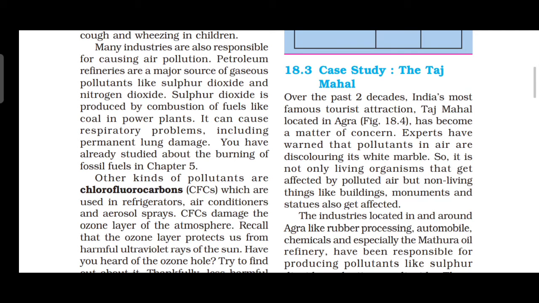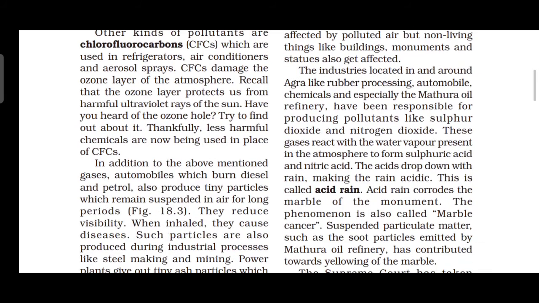Because of these oxides, they finally react with water vapor present in the atmosphere to form acid rain. Acid rain corrodes the marble of the monuments. The phenomenon is called what? Marble cancer.